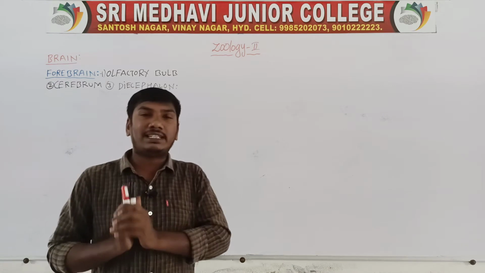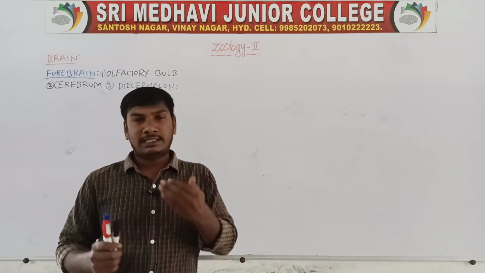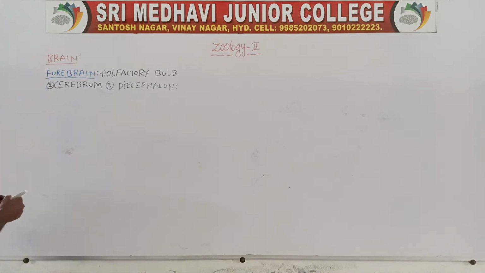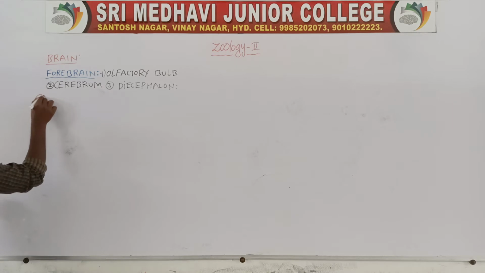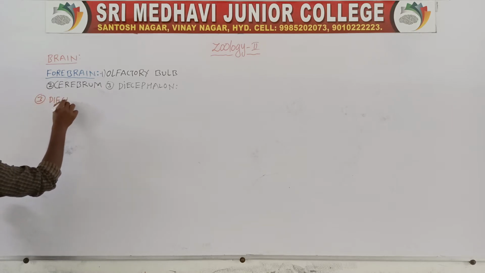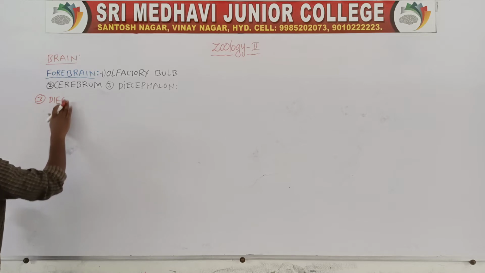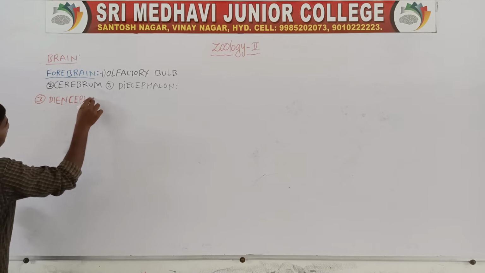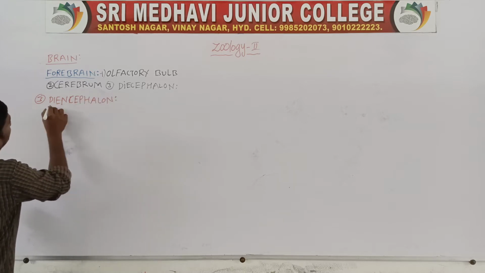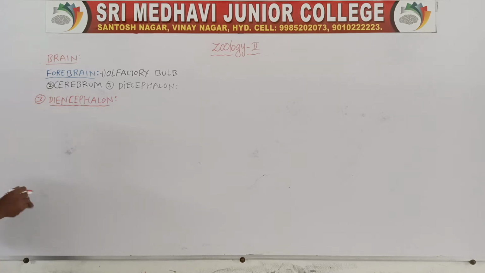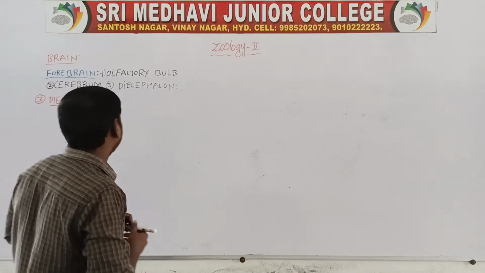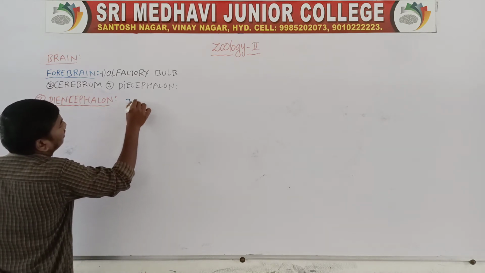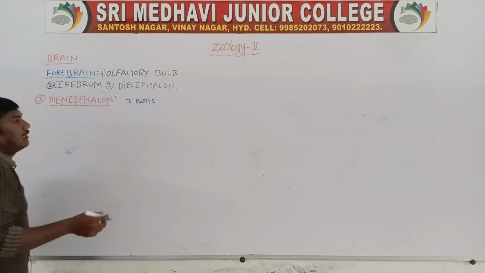In the previous class we discussed the olfactory bulb and cerebrum. Today we will discuss the third one, diencephalon. The diencephalon contains three regions, three parts.